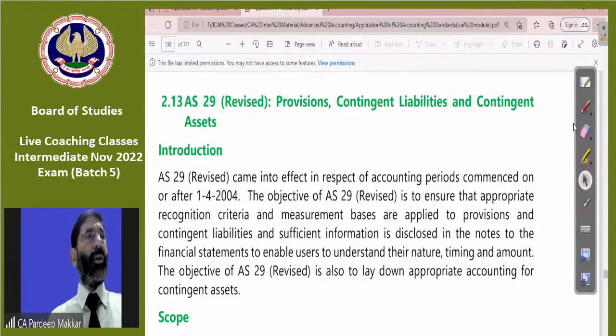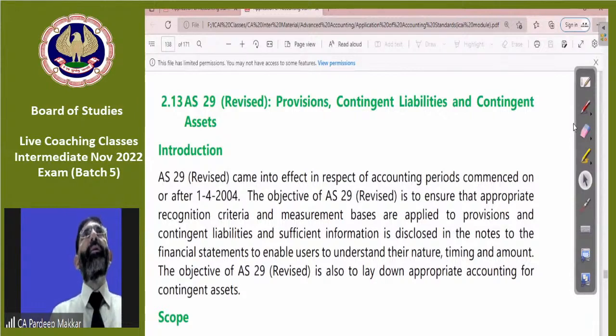May I ask a question today or on 21st? Aditi, it is better we collect the questions, and if there is time, no matter, we will discuss the questions today also. First, I'll cover AS 29, and then I'll take the queries, whatever is left with you. Remaining queries we may take on 21st. Okay, Aditi?